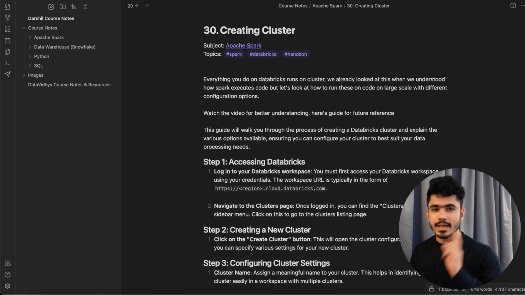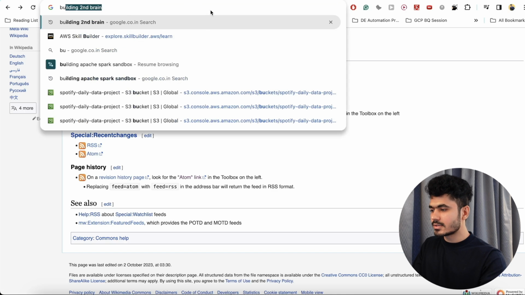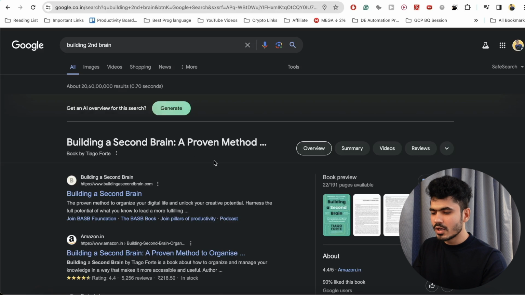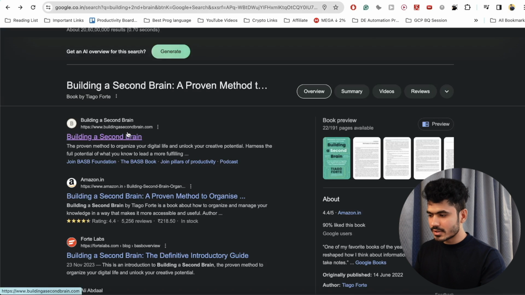If you want to understand about the second brain, there is one good book available called Building a Second Brain by Tiago Forte. You can also check out this book. It is available on Amazon. You can also read more about this concept. Again, not sponsored by any of this. This is what I have learned, so I'm just trying to share it with you.